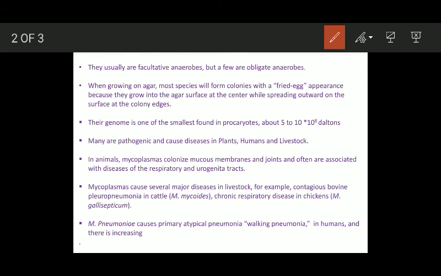The genome of Mycoplasma is one of the smallest genomes found in prokaryotes. It ranges between 5 to 10 into 10 to the power 8 Daltons. The Mycoplasma are known to cause diseases in plants, humans, and livestock. In animals, for example, Mycoplasma are known to colonize the mucous membranes and joints.